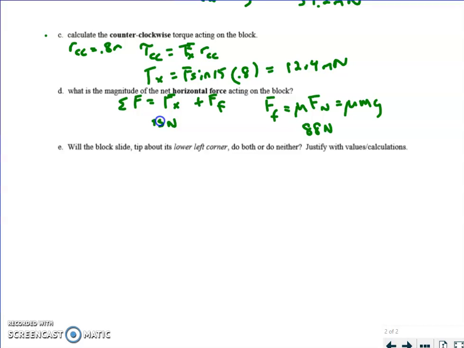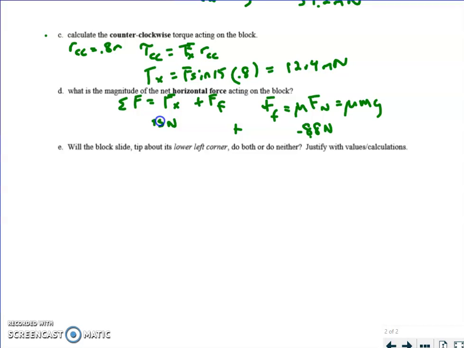The mistake that people are making is you're calling one positive and one negative, adding them and getting a value of, let's say, 62 or something like that. It doesn't work like that. This calculates the maximum amount of friction. There's no way friction can exceed this. Otherwise, it would just spontaneously go in the opposite direction of what I'm pulling it.